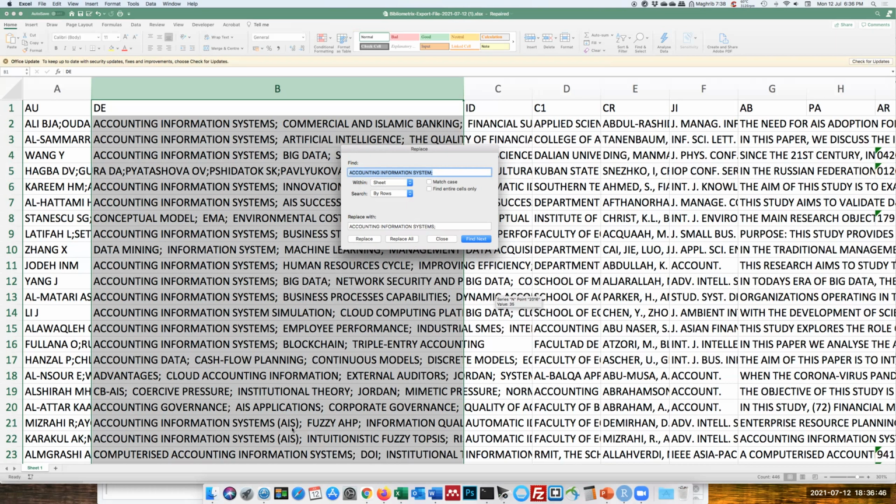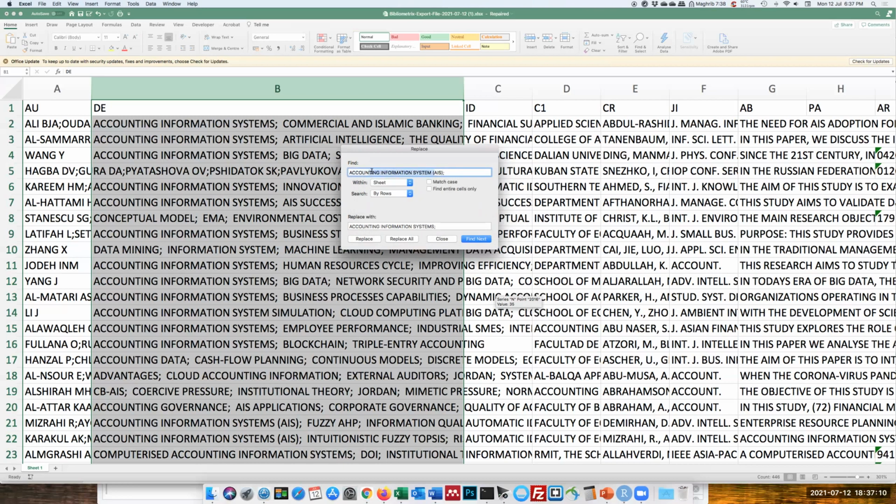You need to standardize it as well, because Biblioshiny will treat this as different. So you just put AIS here and click replace all. Four replacements have been made.